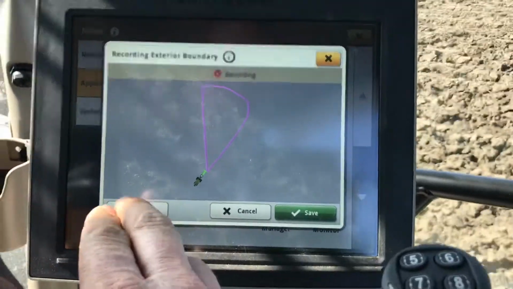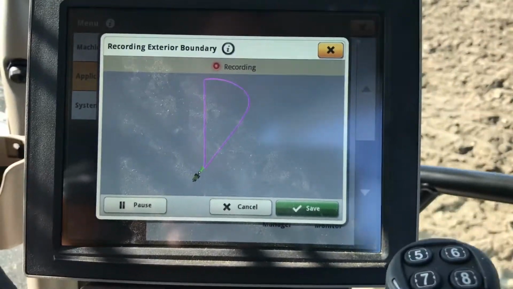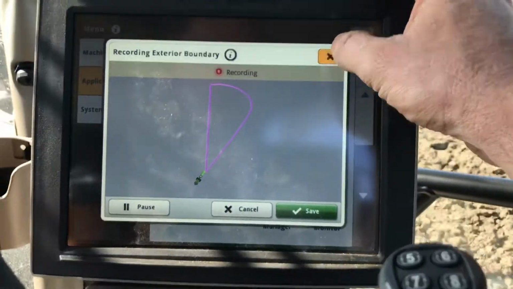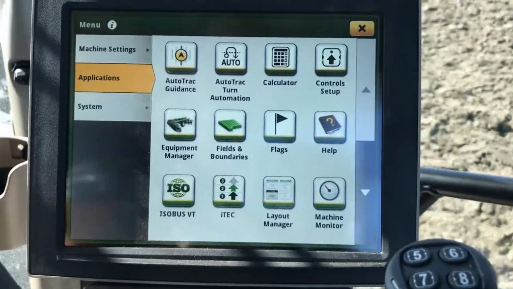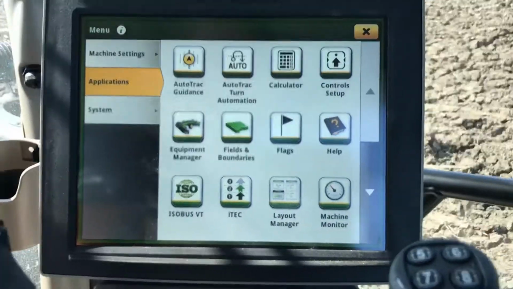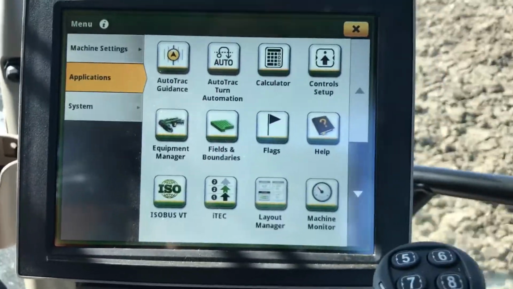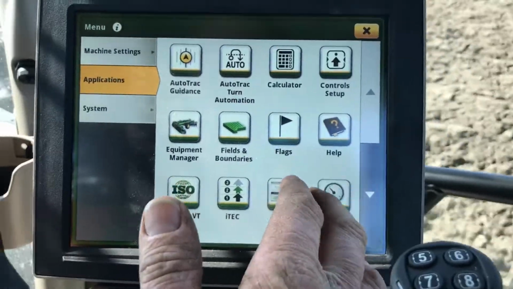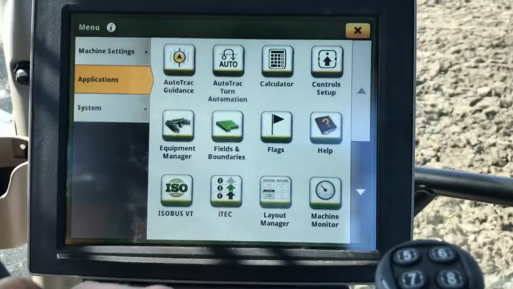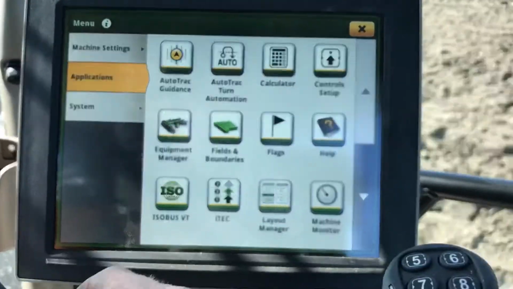So in the background, you can pause that line if you want, but what we can do is we can go out and leave it recording away. We can look at some of the other setup on the machine. So the tractor we're currently driving, 6130R, that's a 4.5 litre twin turbo engine, final tier 4 engine. So it's performing very well under the task. It's fairly heavy land we're in here at the moment.